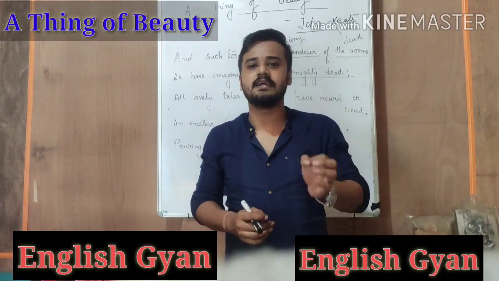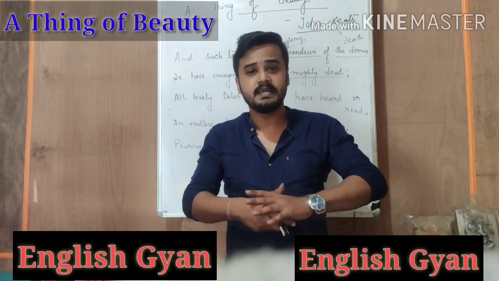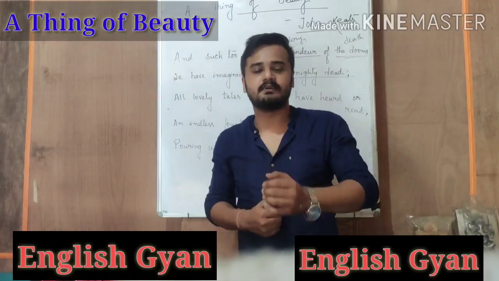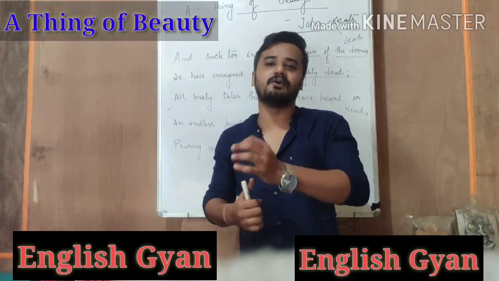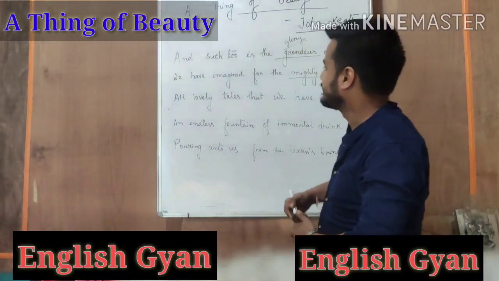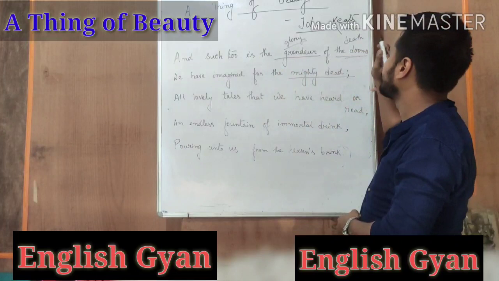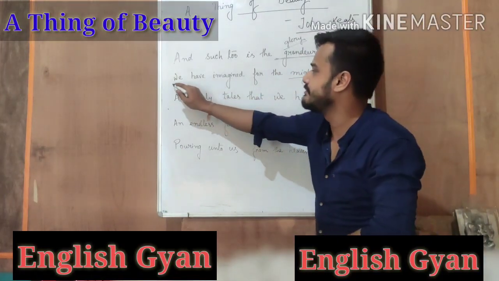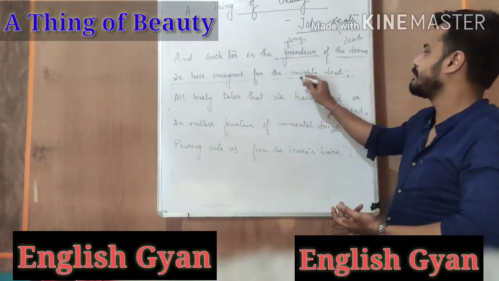So his death was not an ordinary death, it was for a good reason. So he can be considered as the mighty dead. Keats says that beauty is also associated with death. He says that such too is the grandeur of the dooms. He says that there is also glory in death. We have imagined, that we have thought for the mighty dead.